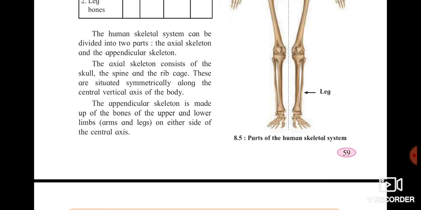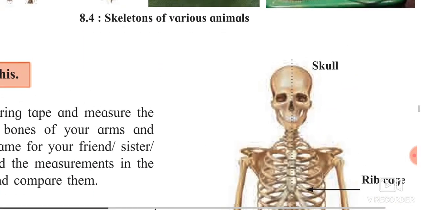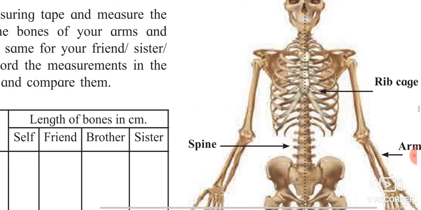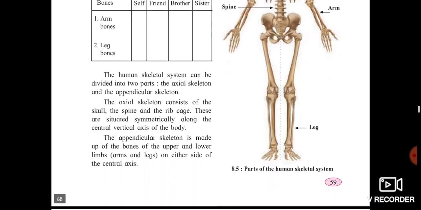The axial skeleton consists of the skull, the spine and the rib cage. The axial skeleton consists of what? Yes, it consists of the skull, the spine and the rib cage. Skull means, you can see over here, the skull, the rib cage is present over here, and next one, the spine. The part which is present above our waist is the axial skeleton.